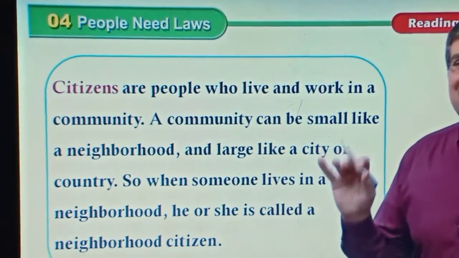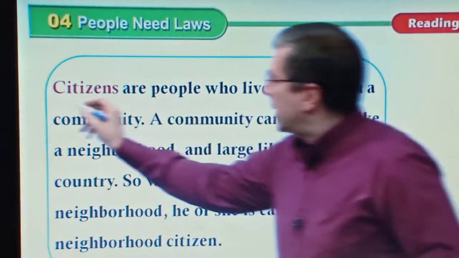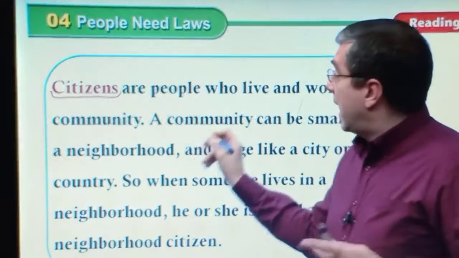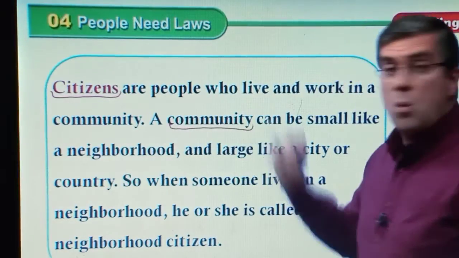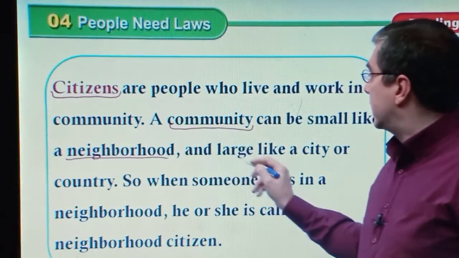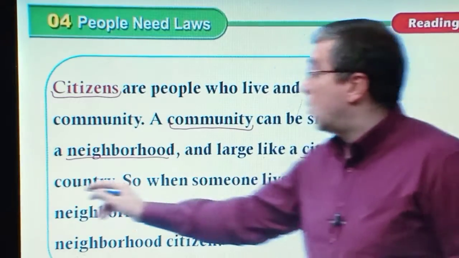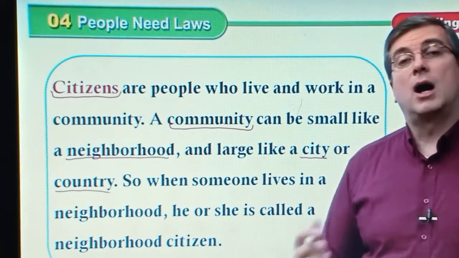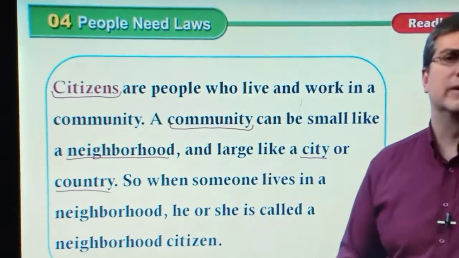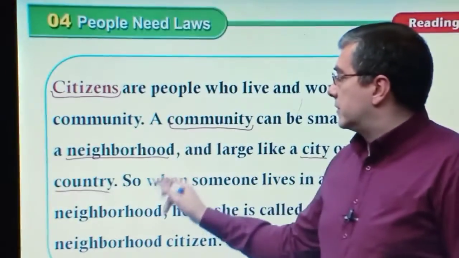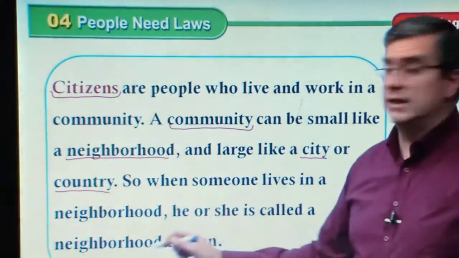There are a couple of sentences that define terms. First, we have a definition: what are citizens? Then we insert the word community. The next sentence defines what a community is. So there are three examples: it can be a neighborhood, it can be a city, or it can be a country. Two sentences. First of all, they are talking about definitions. What are these things? What are communities? And so we see this. When someone lives in a neighborhood, he or she is called a neighborhood citizen.